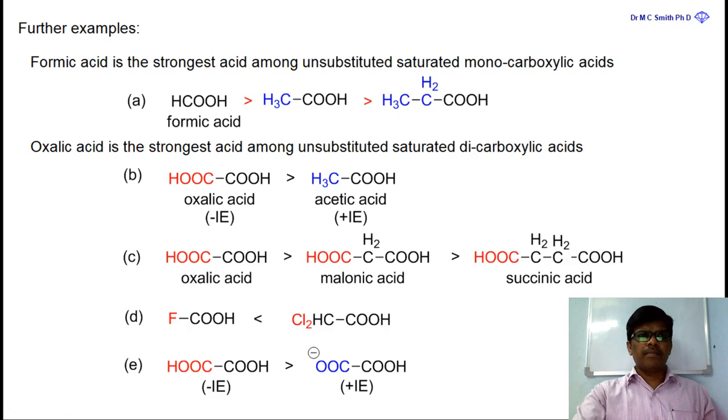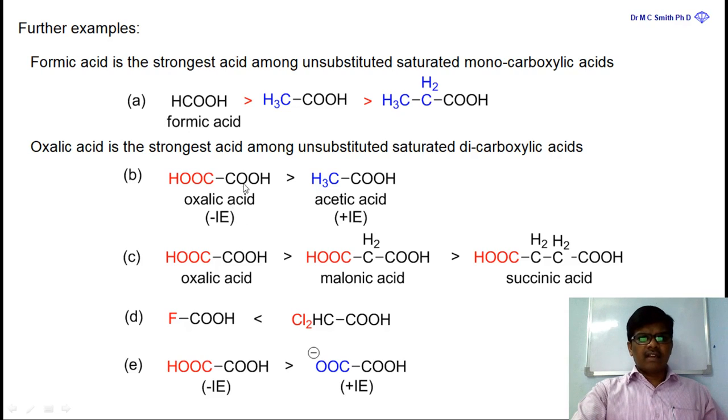Dear friends, remember this point: formic acid is the strongest acid among the homologous carboxylic acids, that is acetic acid, propionic acid, butanoic acid and so on. Acetic acid is attached to a positive inductive effect group, so it is less acidic than formic acid. And here there are two inductive effect groups, that is CH2 and methyl, so it is obviously less acidic than this.